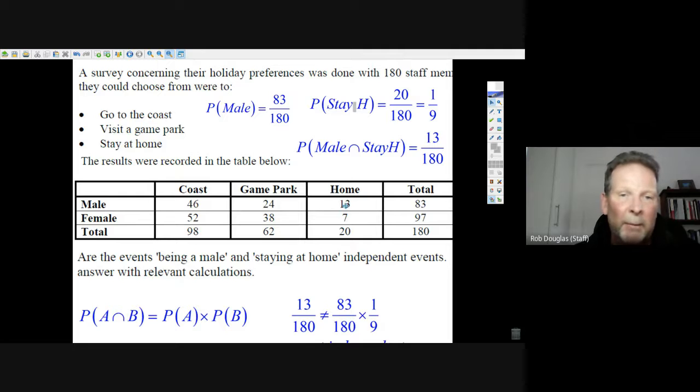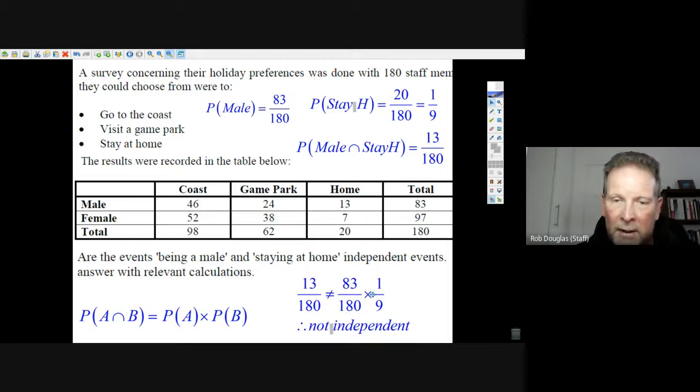So we look at the probability of being male and staying at home. It's 13 over 180. Does it equal the probability of those two things separately multiplied together? No, it doesn't. So we would say, no, these are not independent events. These are not independent because they don't equal each other.